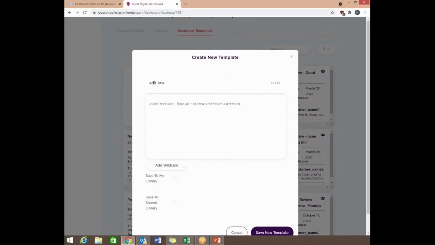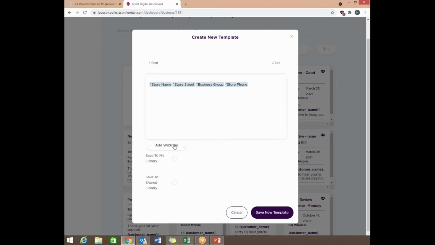And the very first thing you're going to see is add title, which depends on which response you want to create. So let's say this is a 1-star review or a 1-star response. You would just put 1 star so you know how to identify it when you're selecting your templates. You're going to add your response here. Whatever you want to add, just make sure that it is professional and once again that it meets Boost standards. And then you have the same option to do wildcards, just like you did with the pre-approved templates. You can say come visit us if you need any assistance. You can come visit us at your store name, the store address, the business group, so the name of the store, and then the store phone number so the customer can give you a call.